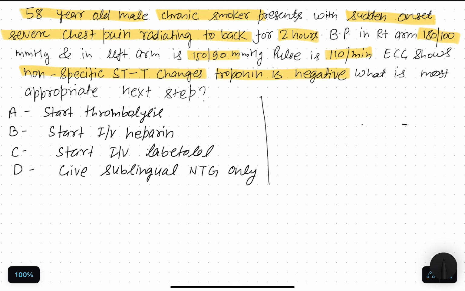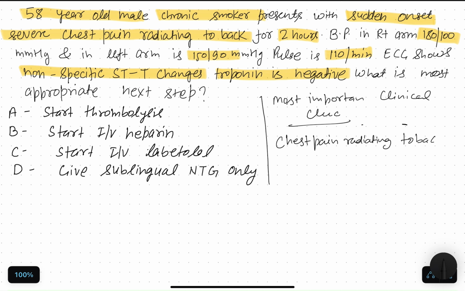So, the most important clinical clue: chest pain radiating to back plus BP difference between arms. This should immediately make you think of aortic dissection.